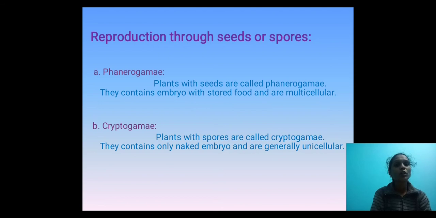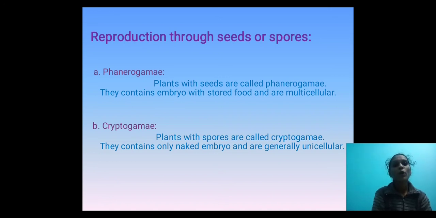Next, reproduction through seeds or spores. Which type of reproduction occurs in the plants? First one is phanerogam. Plants with seeds are called phanerogam. They contain an embryo with stored food and are multicellular. Phanerogams are the seeds produced by the plants. Inside the embryo, stored food is there, and it is a multicellular organism.